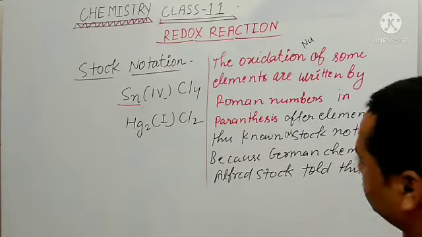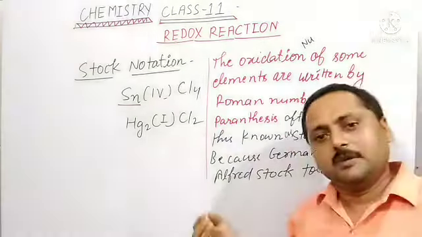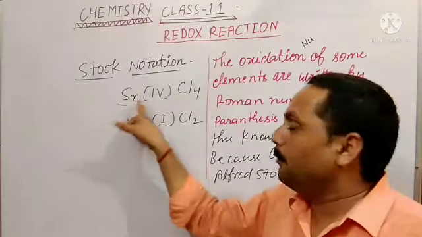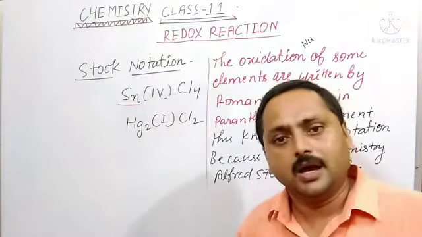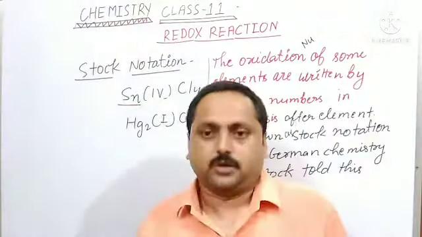Okay, so we got the point. Some students may be confused, so I would like to clarify: when the oxidation state of an element, mostly metals, is written in Roman numerals in parentheses after the metal, this is known as Stock notation. It was given by the German chemist Stock.